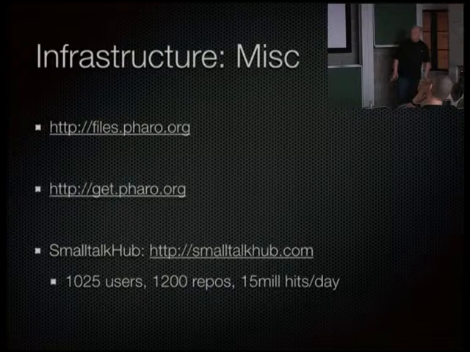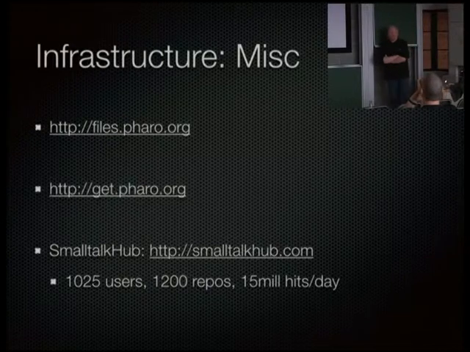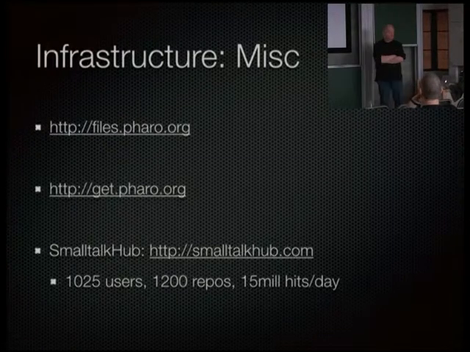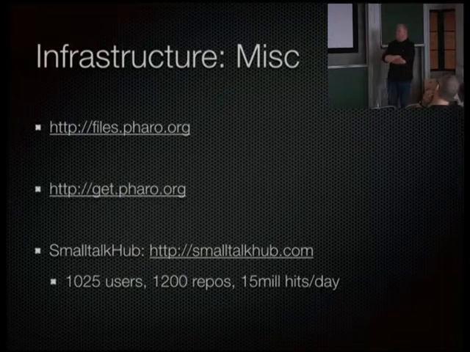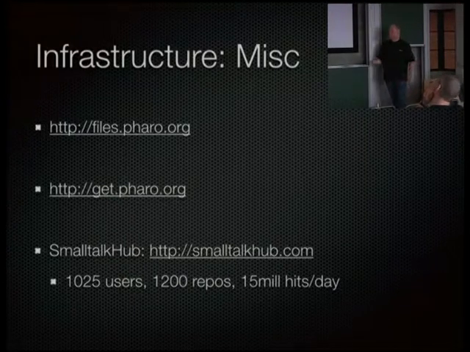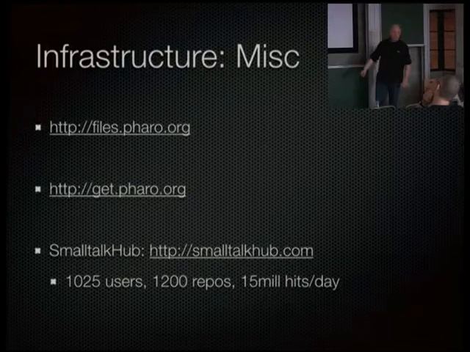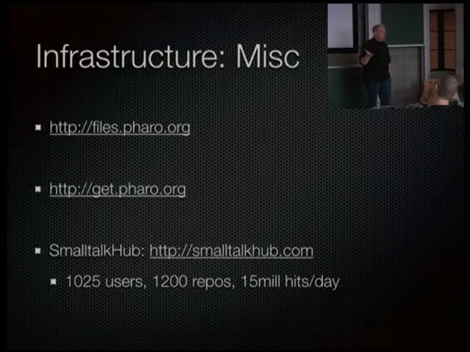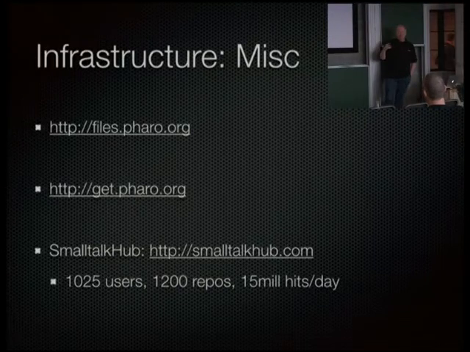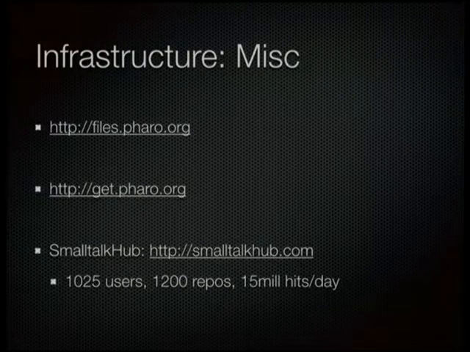Besides the continuous integration, we built a lot of other infrastructure over the years. Most of it really got stable last year, which is very interesting, so that everything comes together and pushes you forward. So we now have a file server, files.pharo.org, where you have every Pharo image that ever was, so the Pharo release of every intermediate update is available there. So if you want to check if this bug really happened in the version that you used 2 weeks ago and not now, and you don't have this release anymore, you can go back. There is the whole history available there.